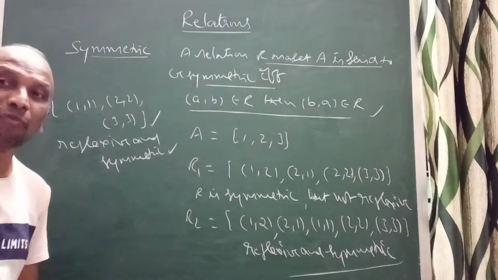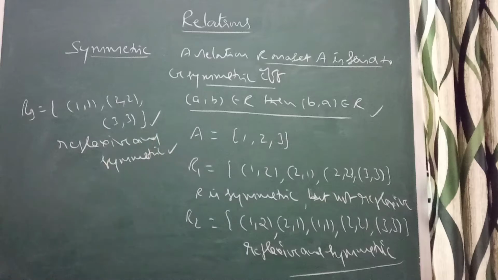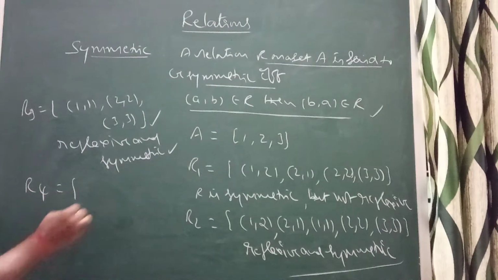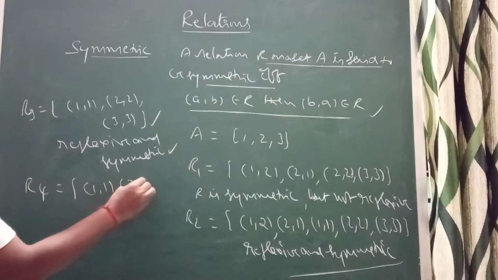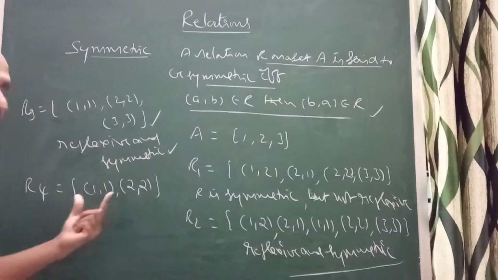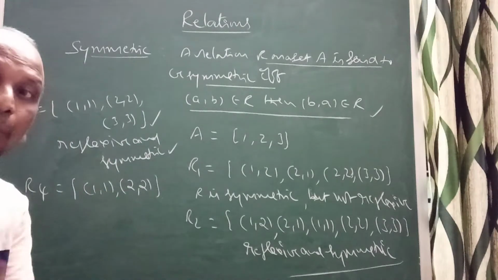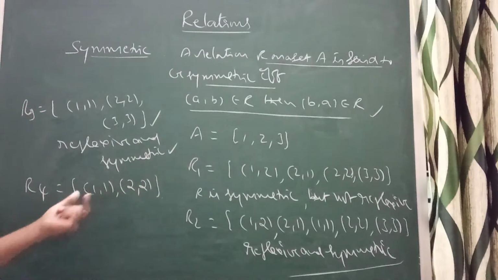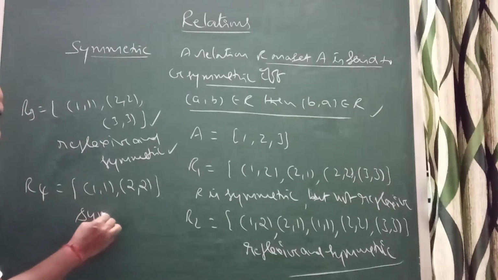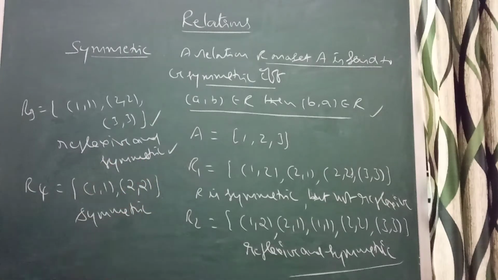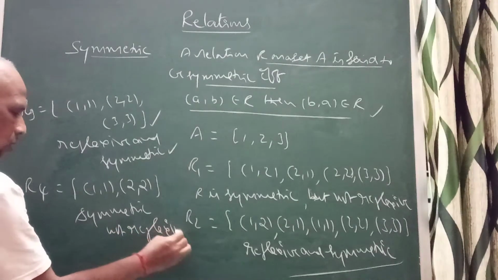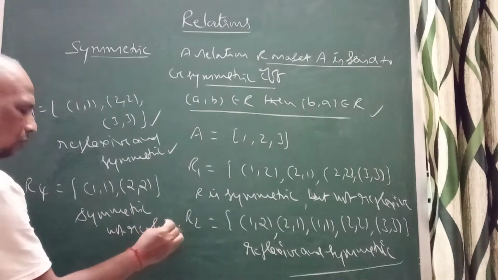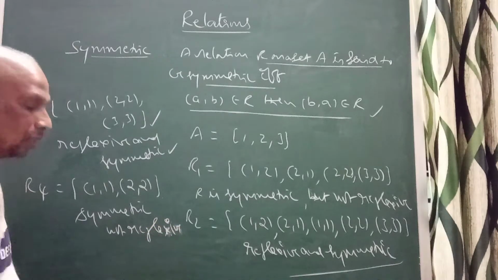Reflexive, no doubt in that. Reflexive and symmetric. Suppose we take R4, where I have taken only (1,1) and (2,2). Is it reflexive? No, (3,3) is missing. But it is symmetric. It is symmetric, not reflexive.